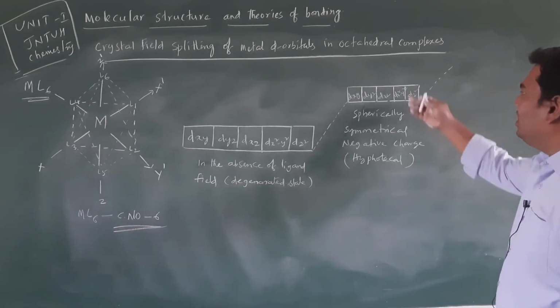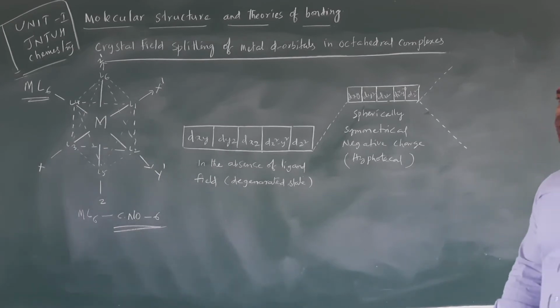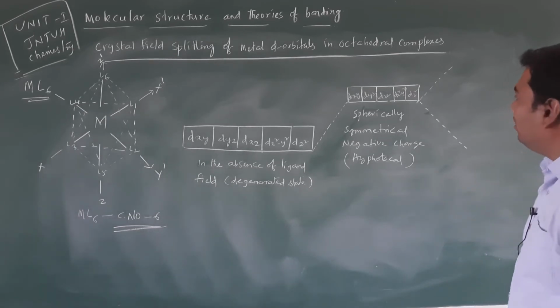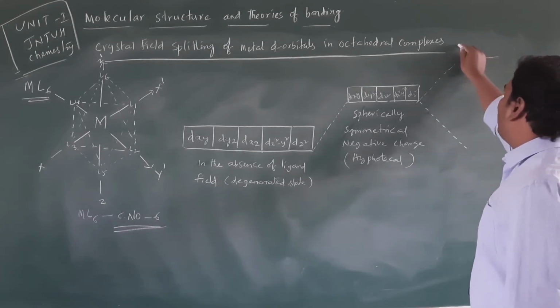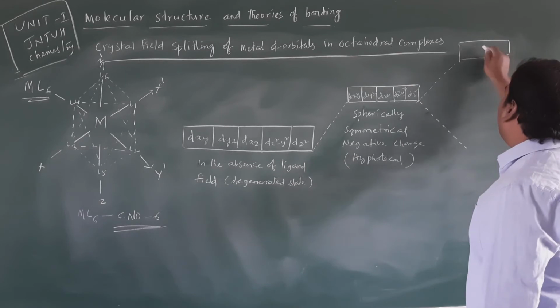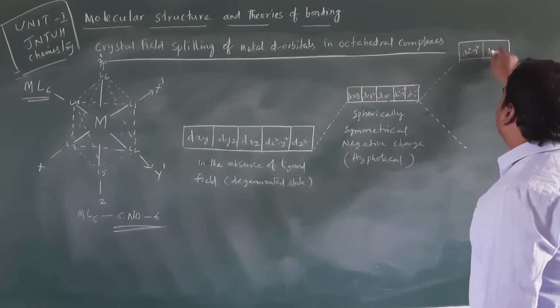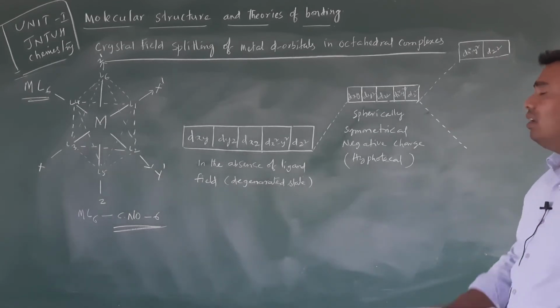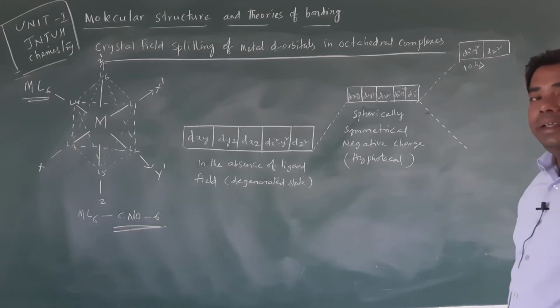Here, these 5 d orbitals split into 2 different energy states. The dx square minus y square and dz square orbitals, the eg set, get plus 0.6 delta greater energy.